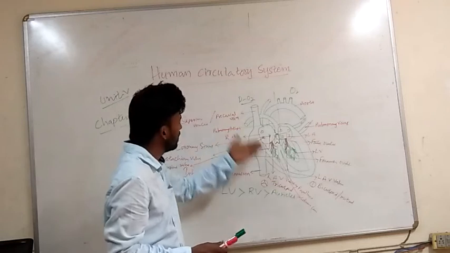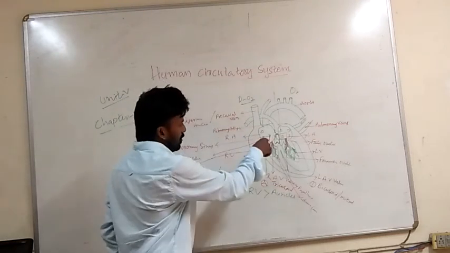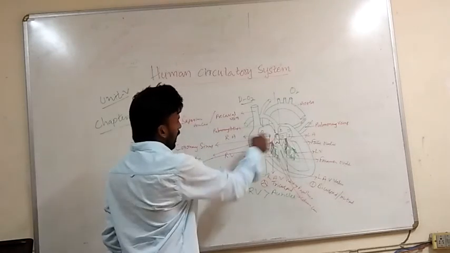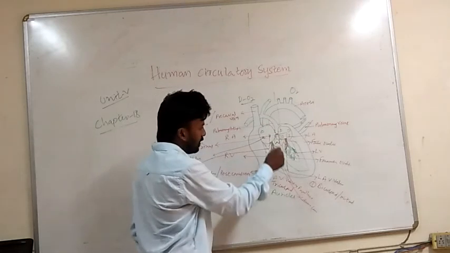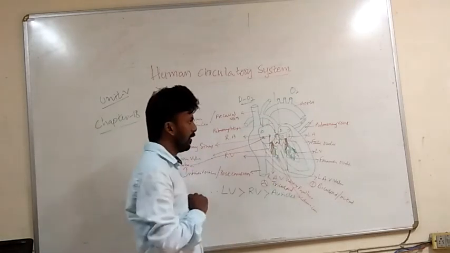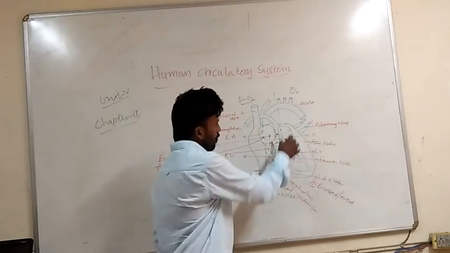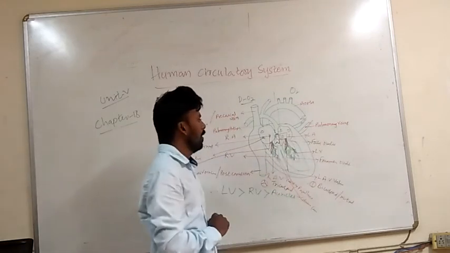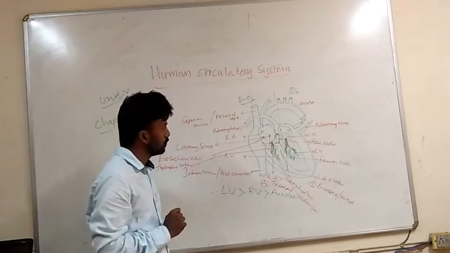Now the blood has arrived from the auricles to the ventricles. The right side blood is brought by the precaval vein, postcaval vein, and coronary sinus. From this auricle, the blood enters the right ventricle, and from the left auricle through the pulmonary veins, the blood arrives at the left ventricle. Now, where should the blood go?